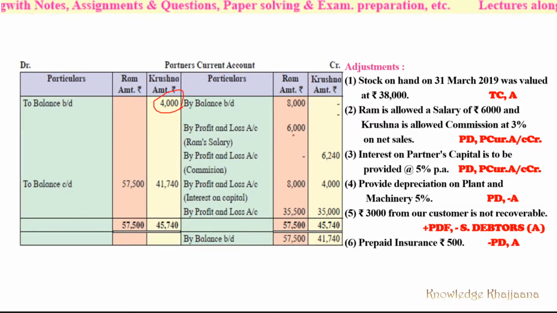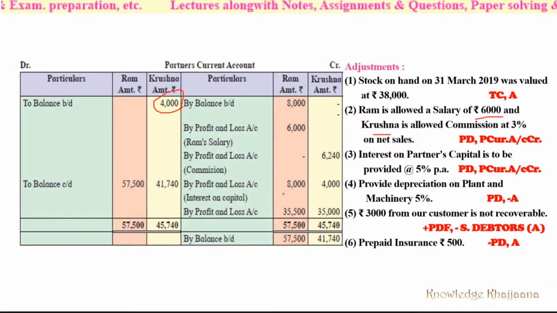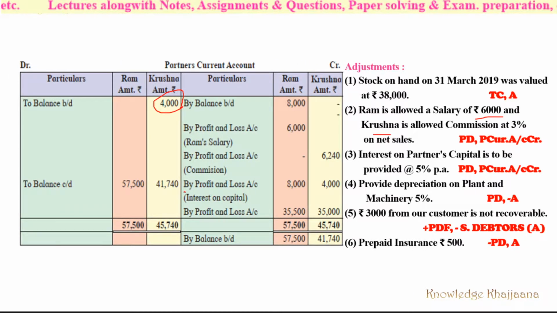See, this is the salary given, rupees 6,000, as per the adjustment. Then commission was calculated at 3% on net sales, which was given to Krishna. Okay, salary was given to Ram and commission was given to Krishna. Then profit in the ratio, by partners, and profit and loss,